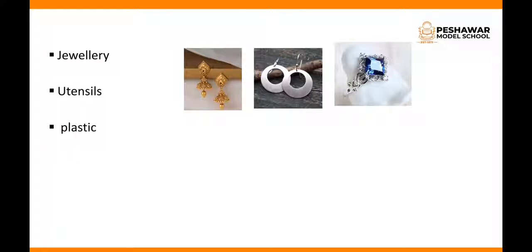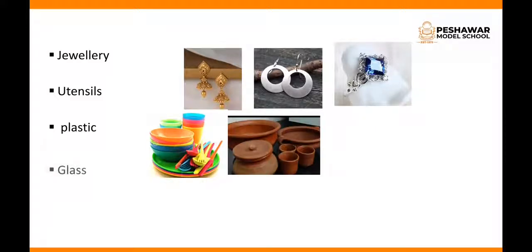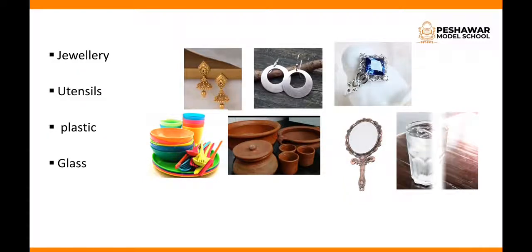Utensils are also made up of plastics, and some are made up of clay, and some are also made up of glass. Glass is used to make mirrors, wall mirrors, bathroom mirrors, and it is also used to make glasses, cups, etc.